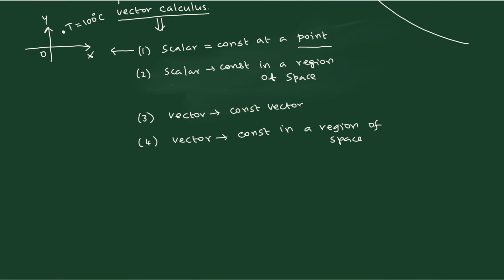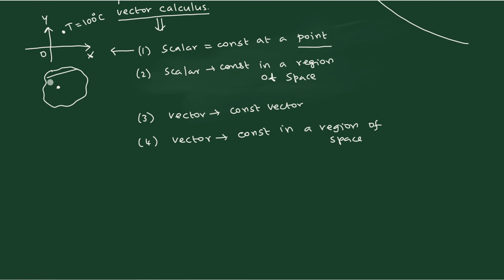The second example is a constant but in a region of space. In a region of space means similarly you draw a graph, and you have an interest to discuss a particular point. The point is denoted by a dot here, and surrounding this dot you have some region.